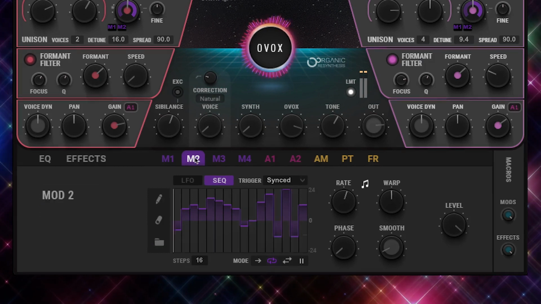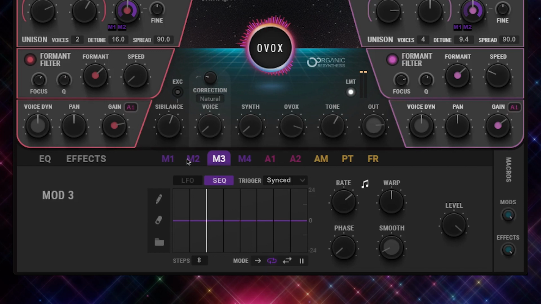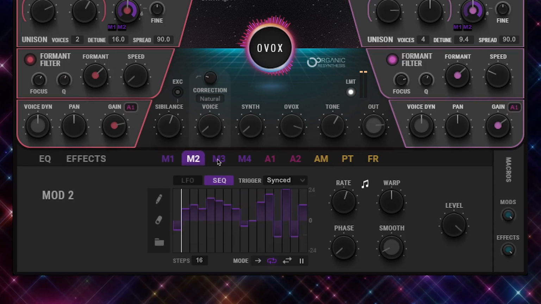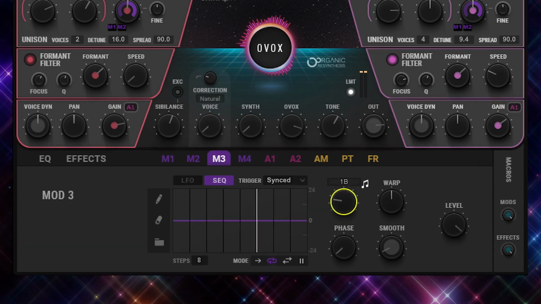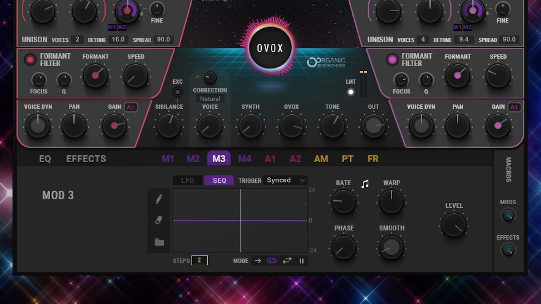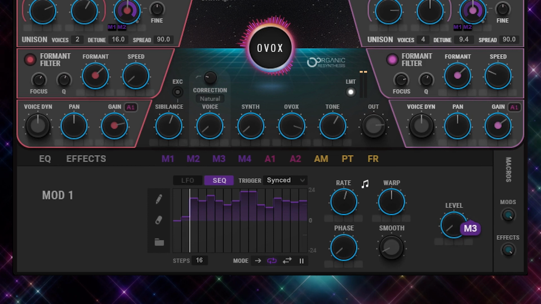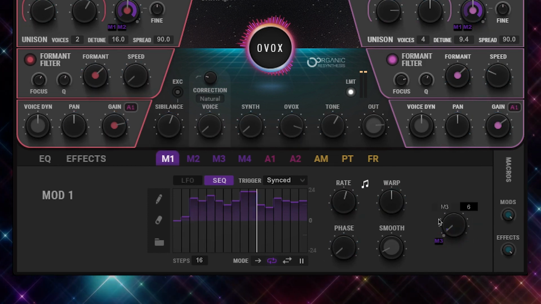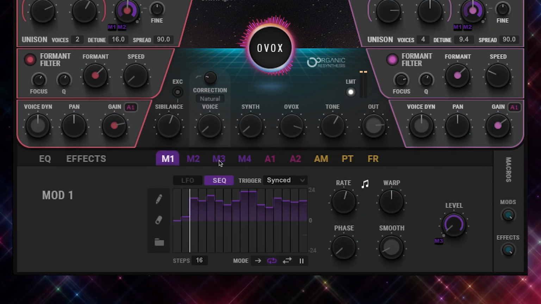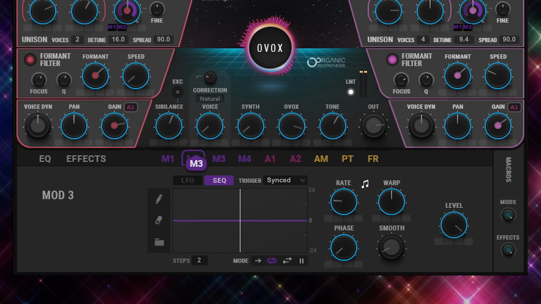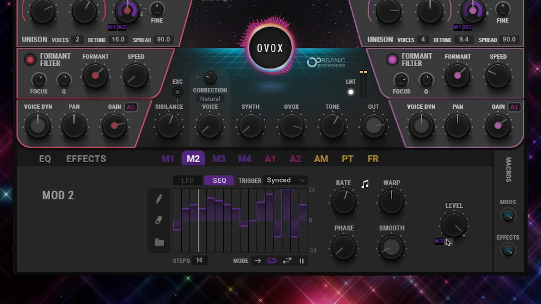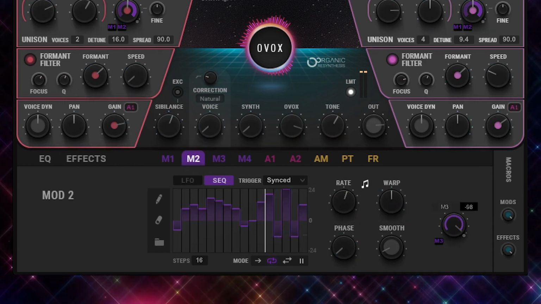The final step is we're going to use mod 3 to control mod 1 and 2. So on mod 3, we'll set the rate to 2 bars and create 2 steps. Now we're going to drag mod 3 onto the level of mod 1 and 2. On mod 1, we're going to dial up the modulation to 100. Now we'll take mod 3 and drag it onto the level of mod 2. And then we're going to dial down the modulation to minus 100.